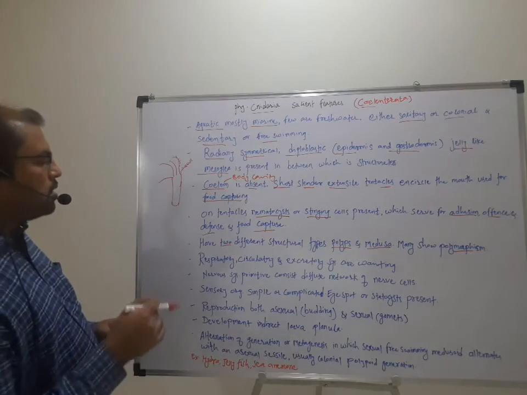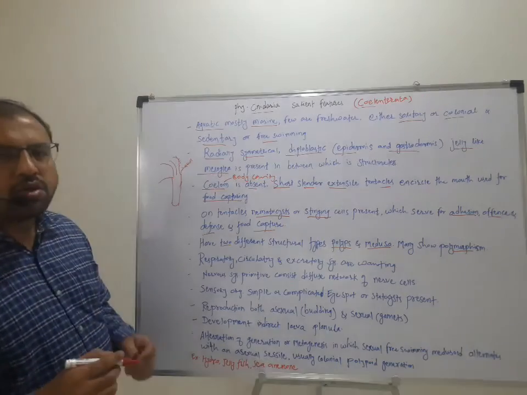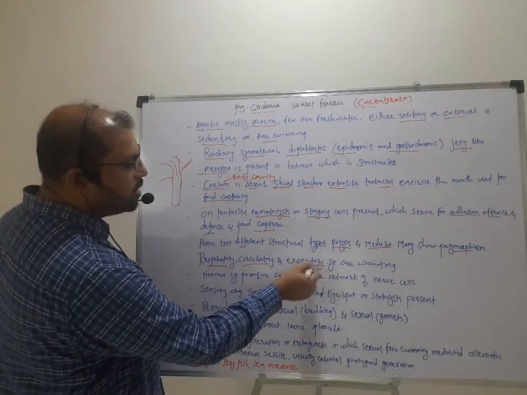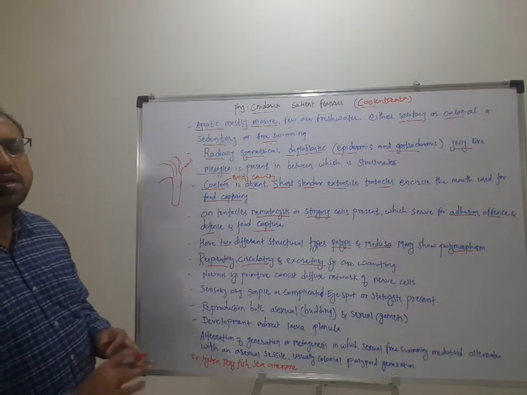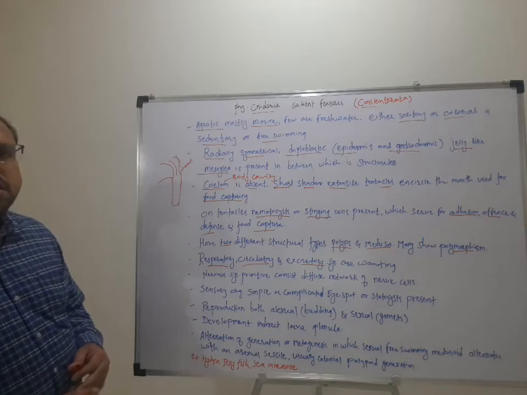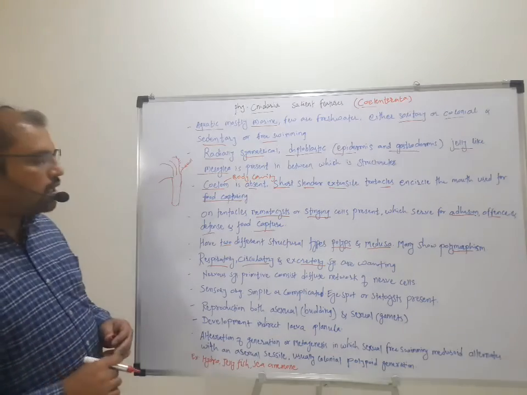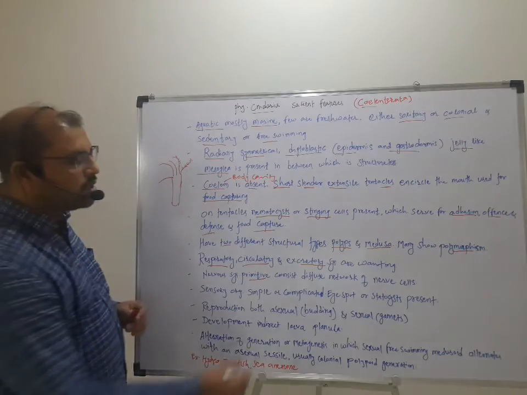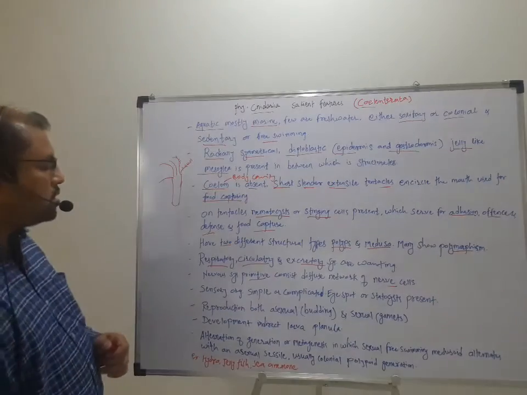Then these cnidarians do not have respiratory, circulatory, and excretory systems. Means these systems are wanting or absent in these cnidarians. The nervous system in these cnidarians is of primitive type, consisting of diffuse networks of nerve cells.